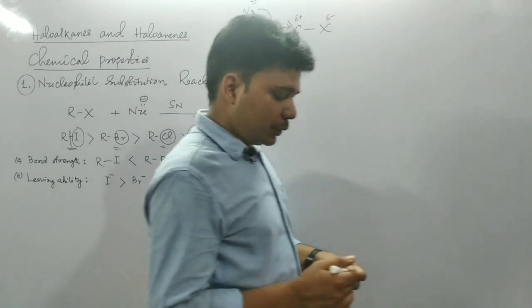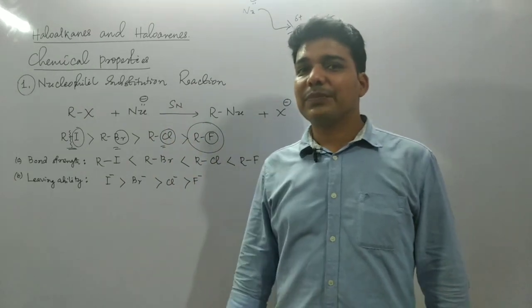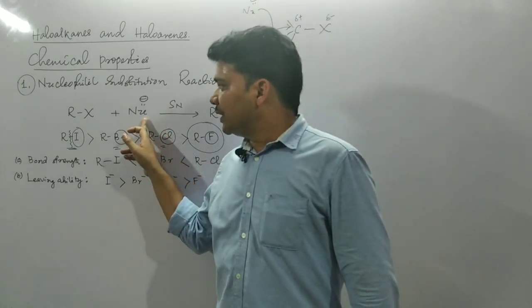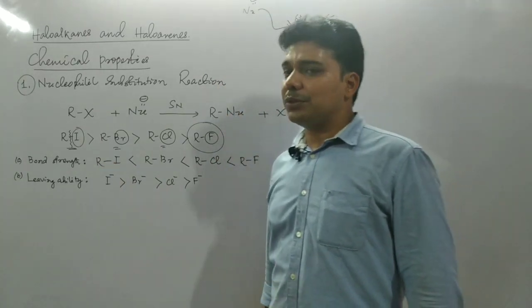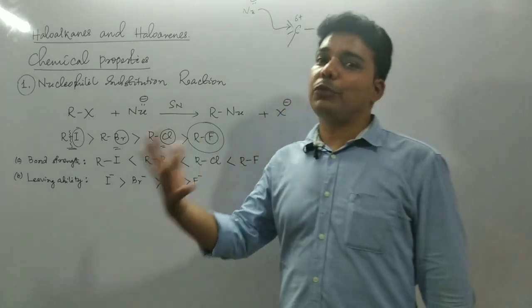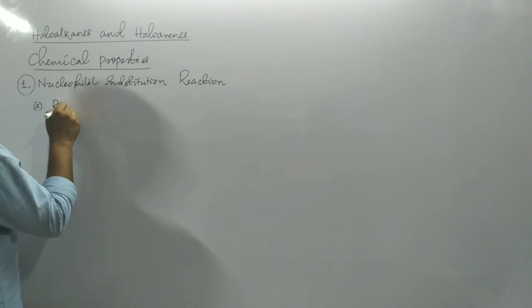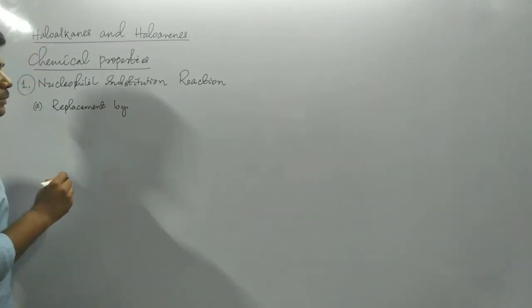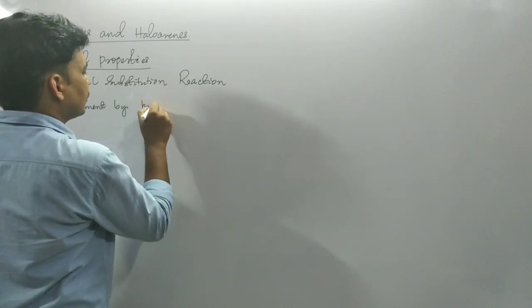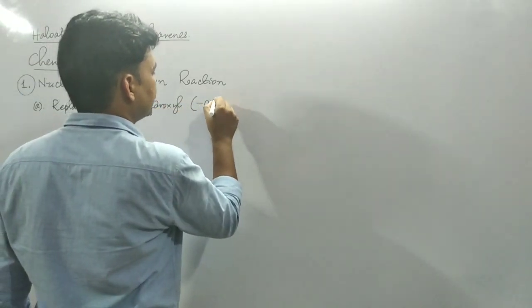So next we will find examples. We will take various nucleophiles and we will study their reactions with alkyl halide, and as a result of that nucleophilic substitution reaction, the products which are to be formed. So the first example is a replacement by the hydroxyl OH group.